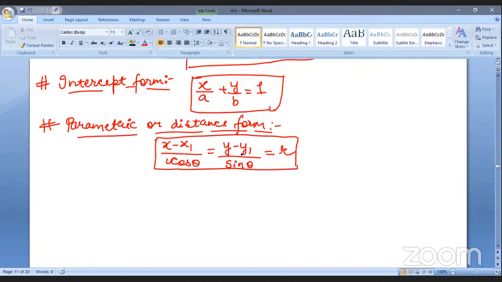So here we have x and y, which are there generally in everything. x1 and y1 are the coordinates of the point. Theta will be the angle that the line makes with the positive x-axis. So we'll keep the value of theta and the value of the coordinates, and then we can find out the distance, so we can calculate the value of r. So this is the parametric or the distance form, and very good, Arya.